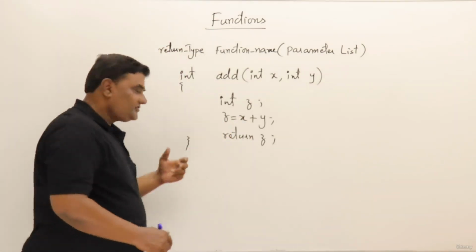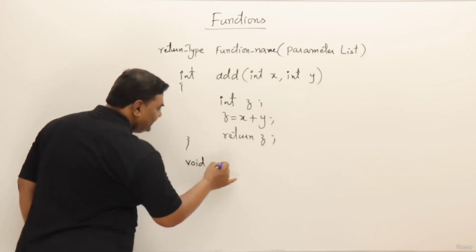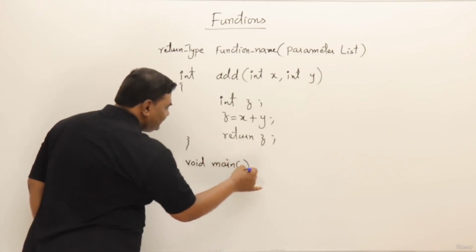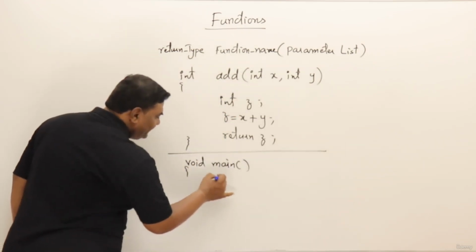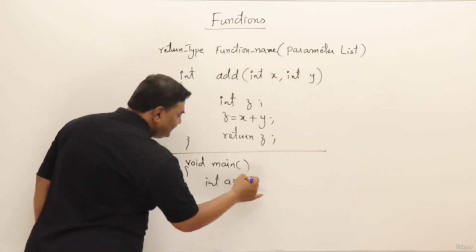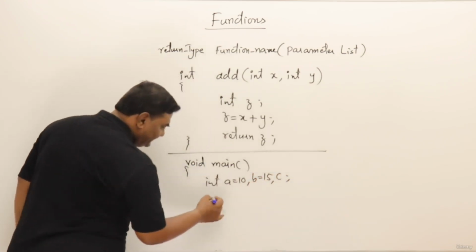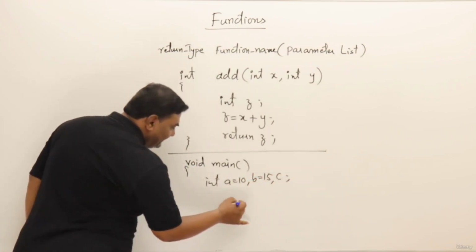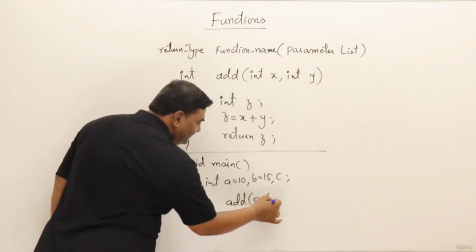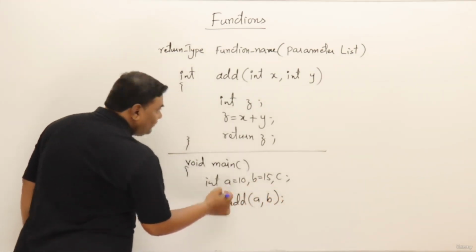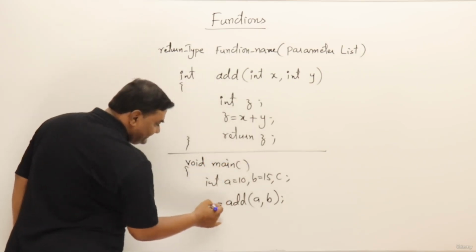Let us write a main function and use it. So I will write void main. Just to separate them, I will draw a line. Here I will have two variables, a with value 10 and b with value 15. Then also I will have some variable c. Then I will say add, I will send these two values a and b, and whatever value it returns, this return value z, I will take it in c.